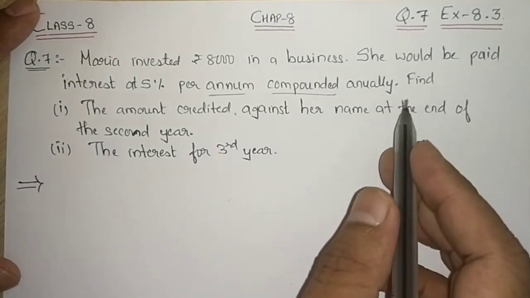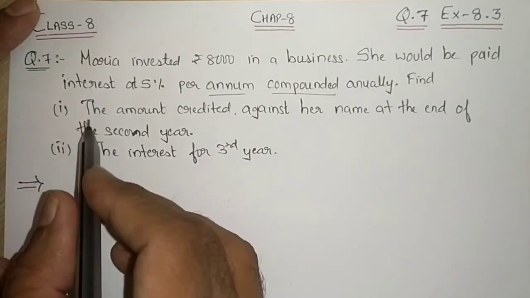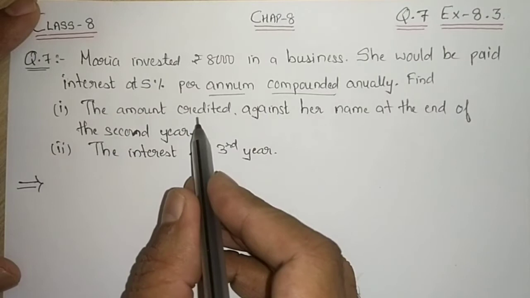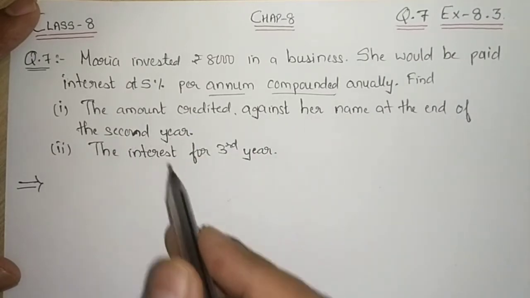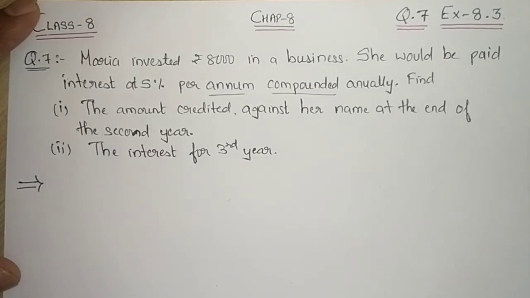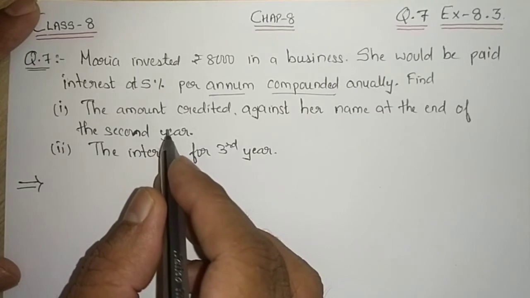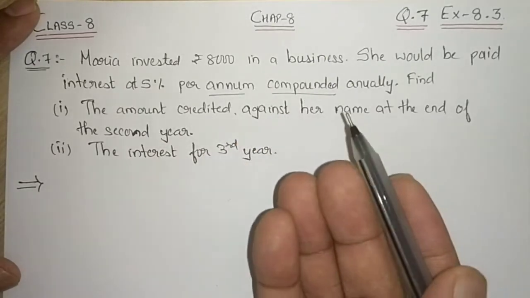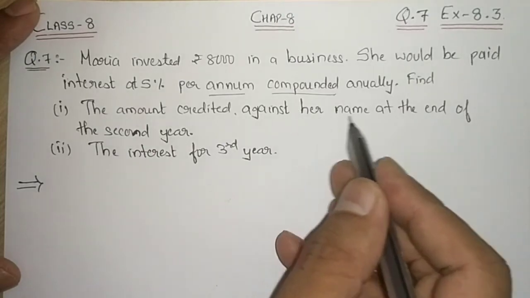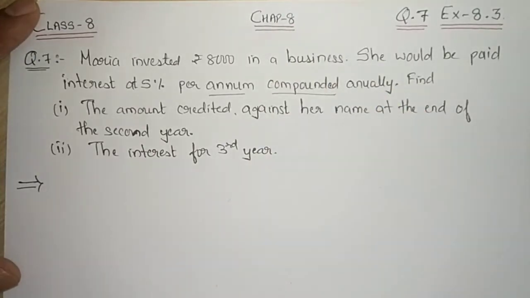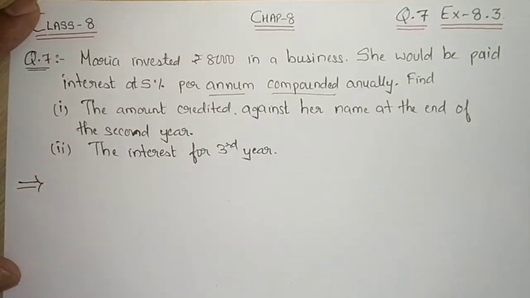They have told us to find two parts. The first part says the amount credited against her name at the end of the second year. That means the amount, that is A, we have to find out how much will be the amount at the end of the second year in her name in that particular business. And second is the interest for the third year.